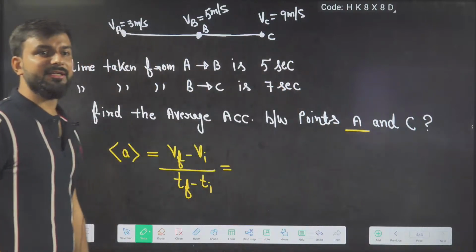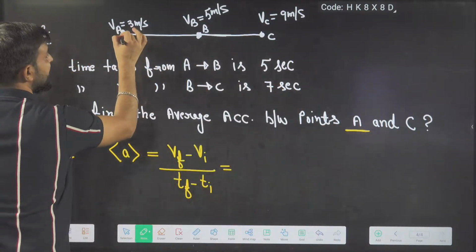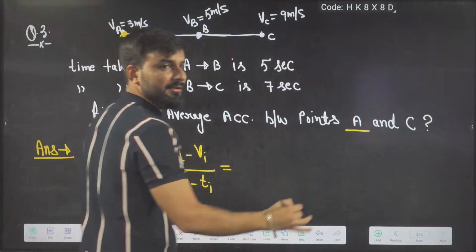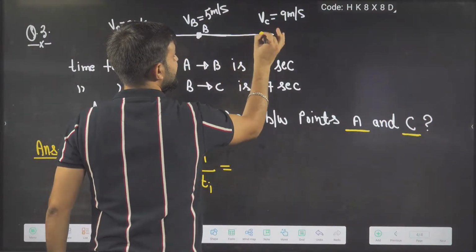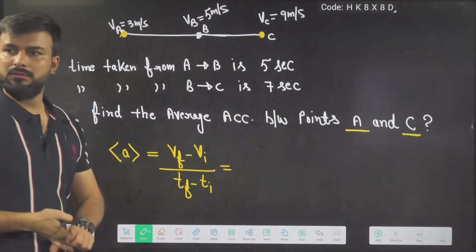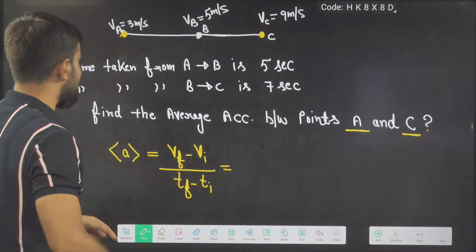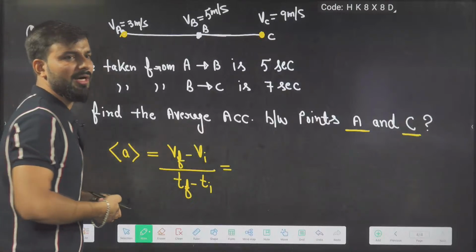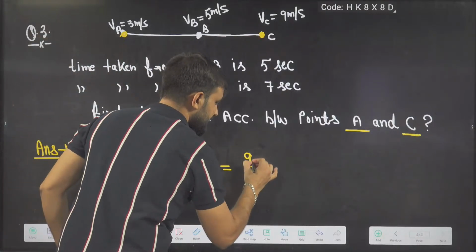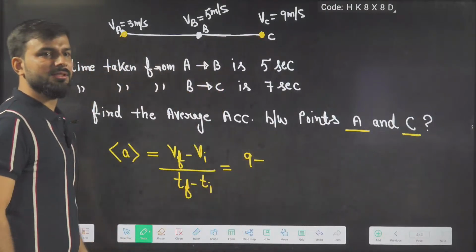What is the initial point? A. This is the initial point. And what is the final point? C. This is the point C. Right? So what will be the answer? V final minus V initial. V final is how much? Tell me everyone. 9 minus V initial, how much?